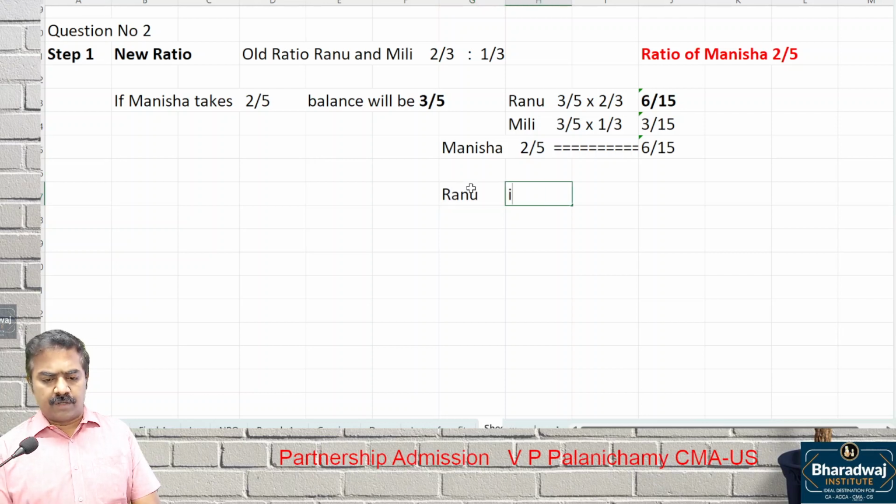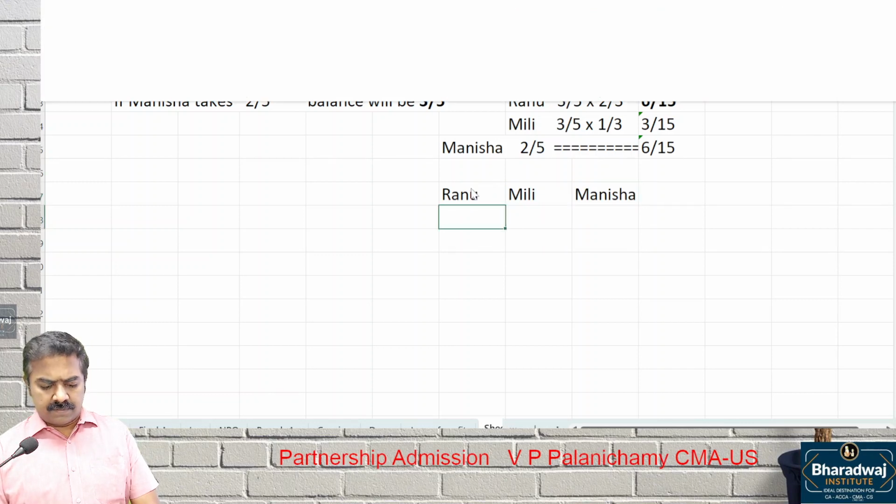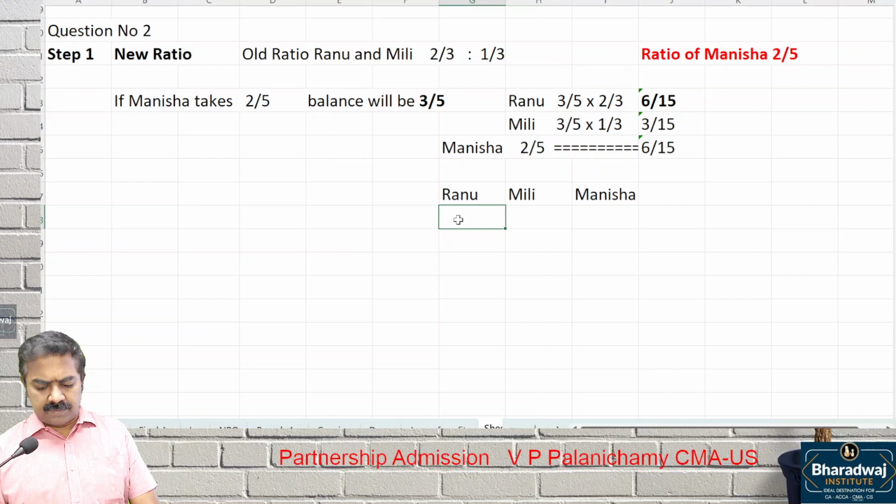Take up this. Ranu, 6 is to 3 is to 6 can be written as 2 is to 1 is to 2.